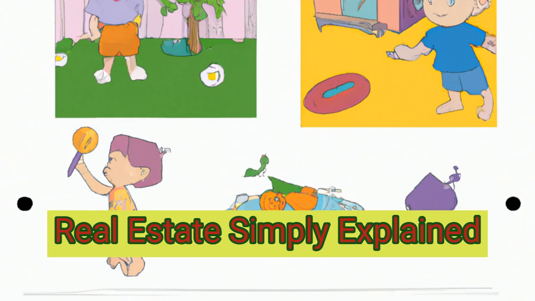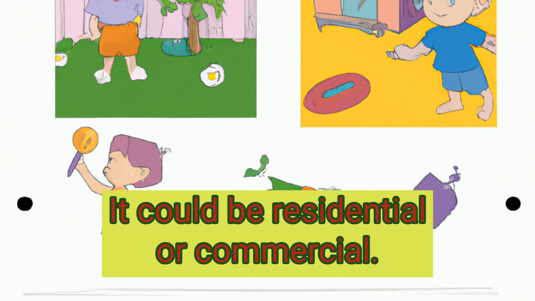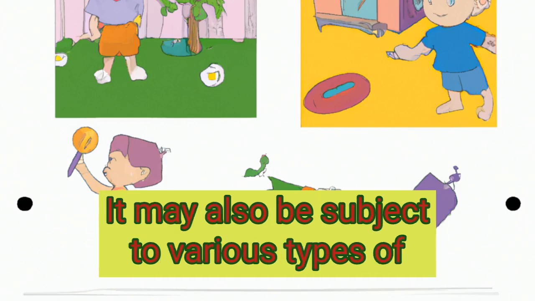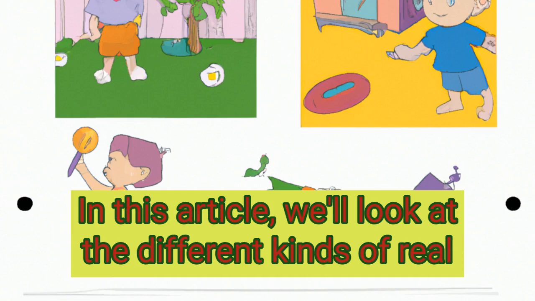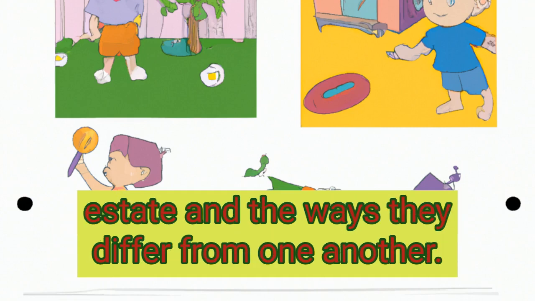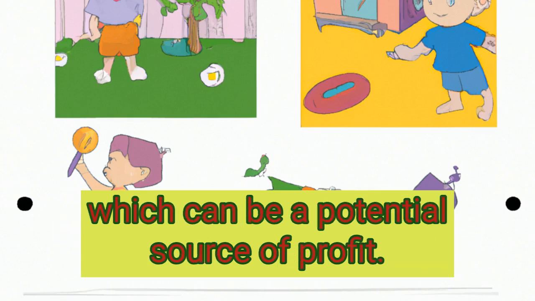Real estate simply explained. Real estate refers to land and buildings that are utilized in business. It could be residential or commercial. It may also be subject to various types of regulations and restrictions. In this article, we'll look at the different kinds of real estate and the ways they differ from one another. This article will also cover price appreciation, which can be a potential source of profit.